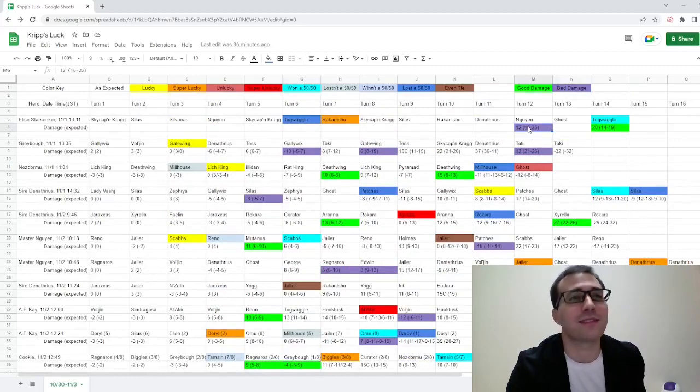He dealt less damage than was expected. For example, against Master Win here, 12 versus the expected 16 to 25, or he took more damage than was expected. For example, he took 10 damage against Gallywix here when he was expected to take 5 to 7. So that covers all of the things that I kept track of.